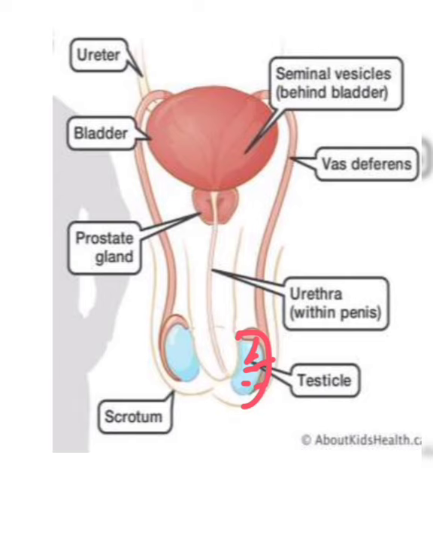After that, through this vas deferens, they will come to the seminal vesicle.